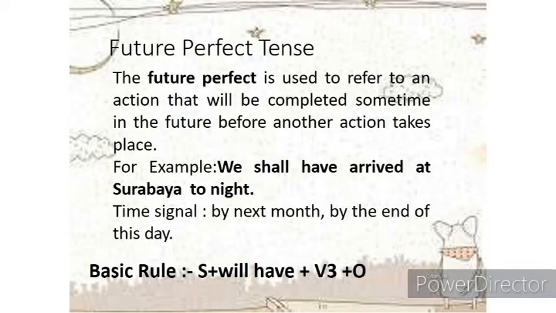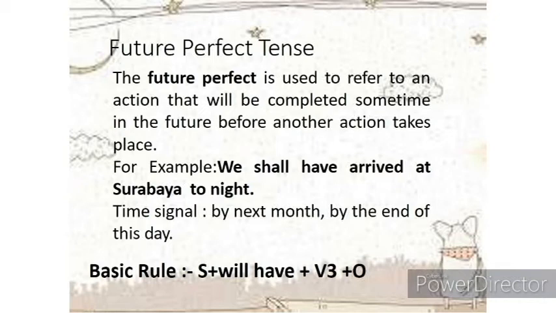That means it is happening in the future and before initiation of another task, you are discussing that first work, then that becomes your future perfect tense.